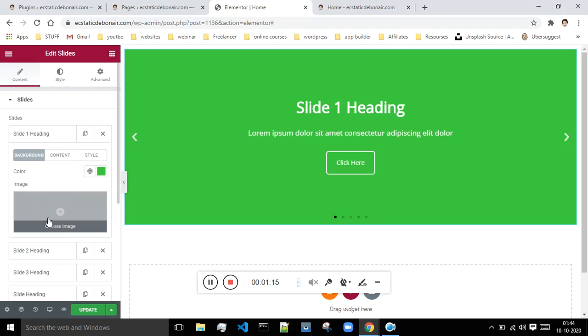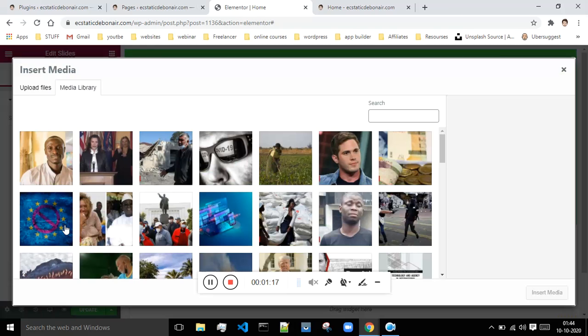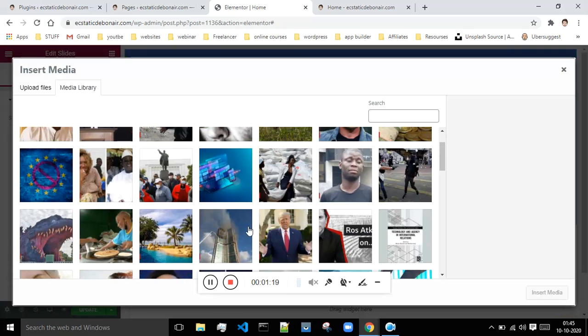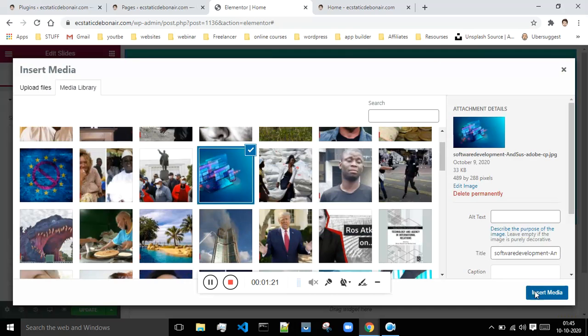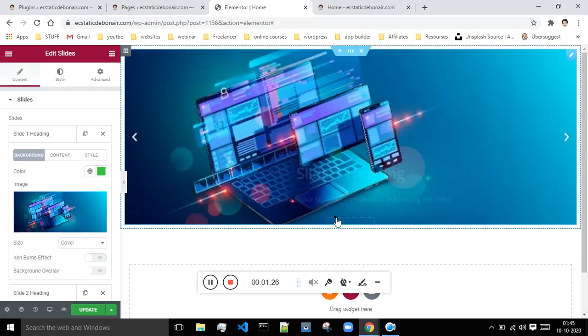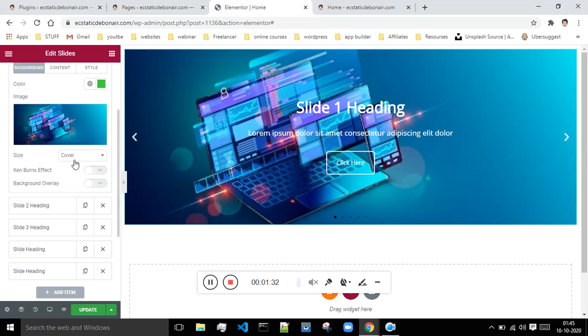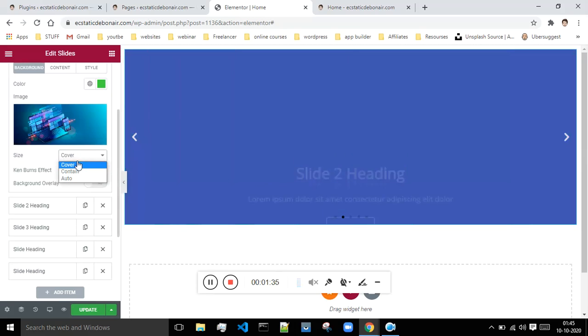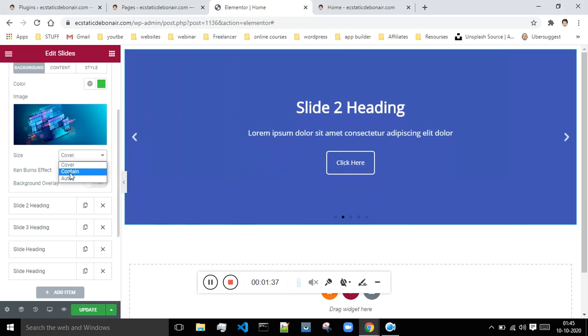But if you want to choose an image, then you can choose an image from this place. Let me just choose this one. So if I'm just going to my first slide, as can be seen, for background this is the image it is showing. When it comes to the size of this background image, I can just say cover, contain or auto.